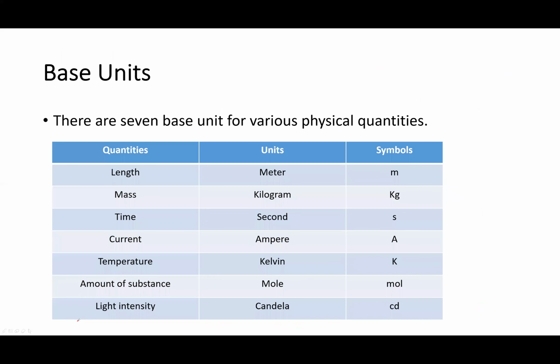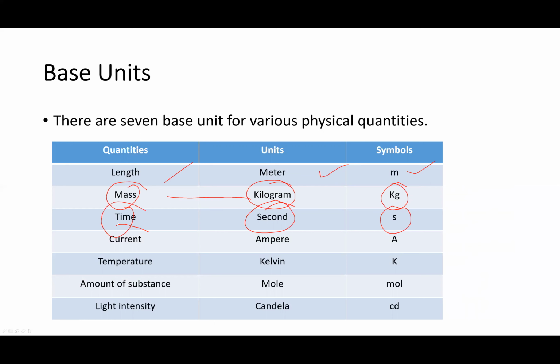Now base unit. The units of base quantities are called base units. Length, meter, m. Mass, kilogram, kg. This is the symbolic representation. This is the unit and this is the quantity. Time, second, s.